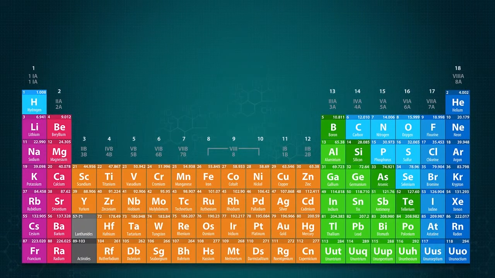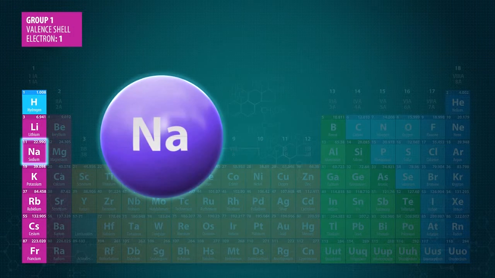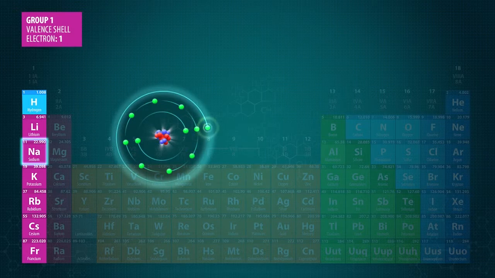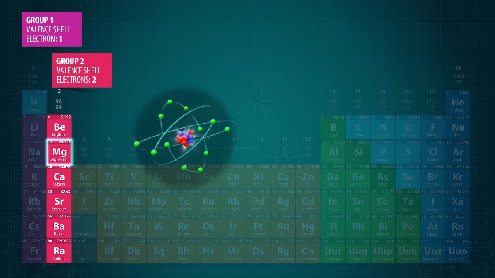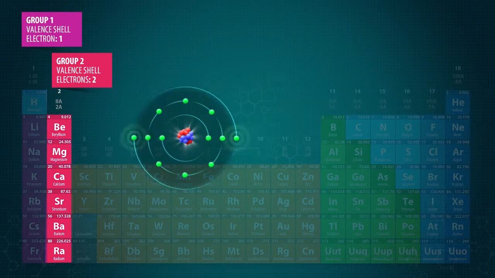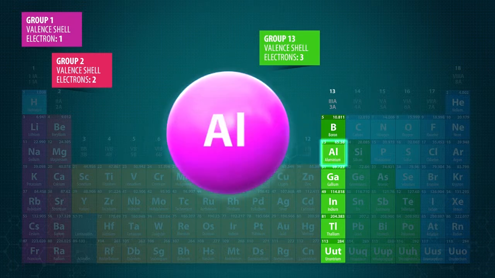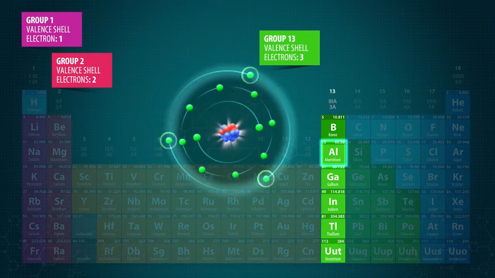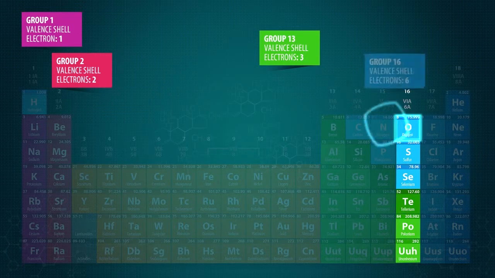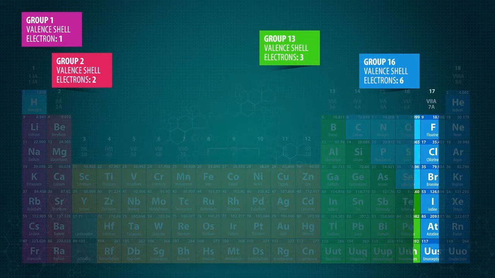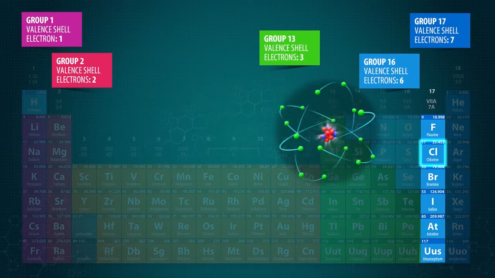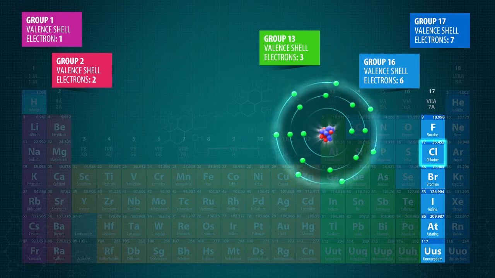However, all other elements have less than 8 electrons in their valence shell. In the periodic table, group 1 elements, such as sodium, have 1 electron in their valence shell. Group 2 elements, such as magnesium, have 2 electrons. Group 13 elements, such as aluminium, have 3 electrons. Group 16 elements, such as oxygen, have 6 electrons. Group 17 elements, such as chlorine, have 7 electrons.